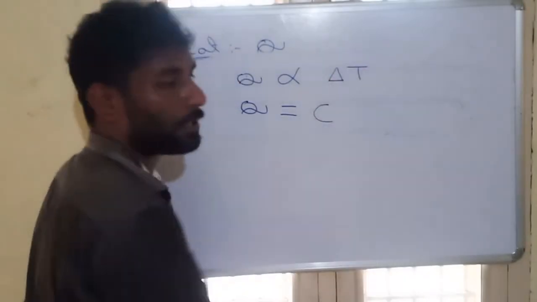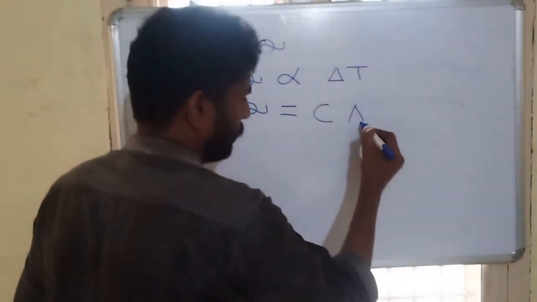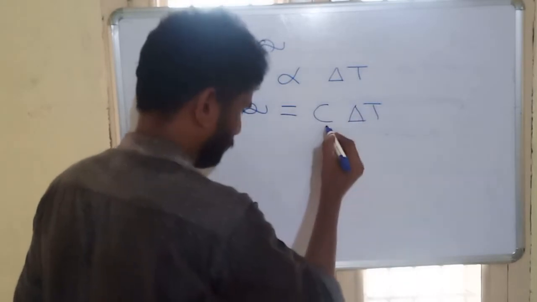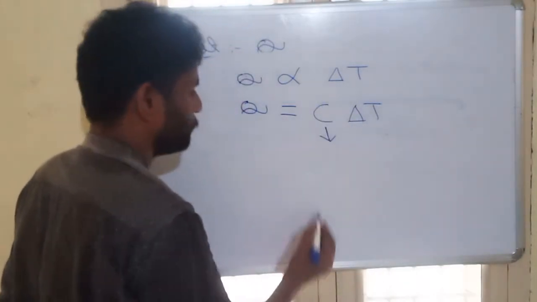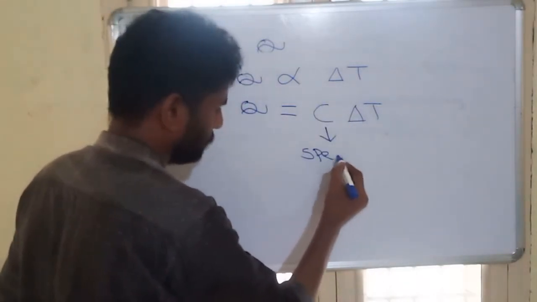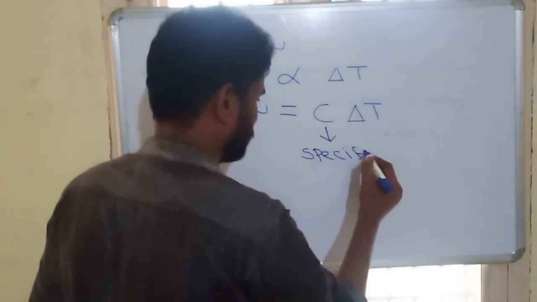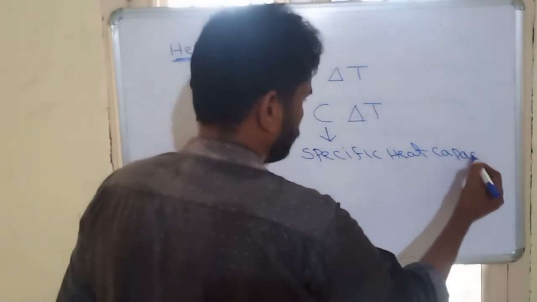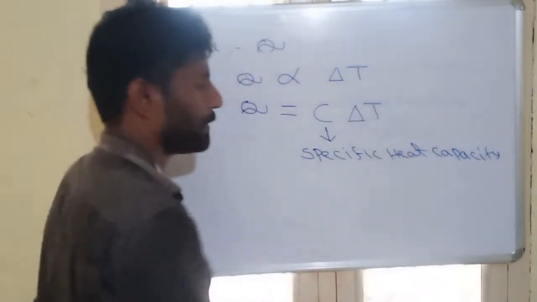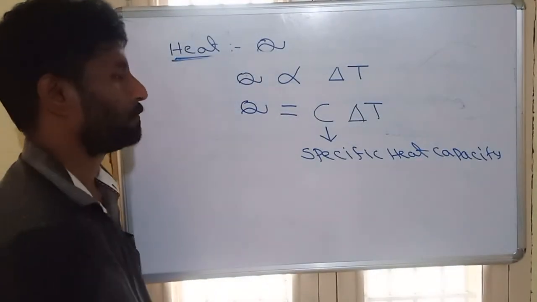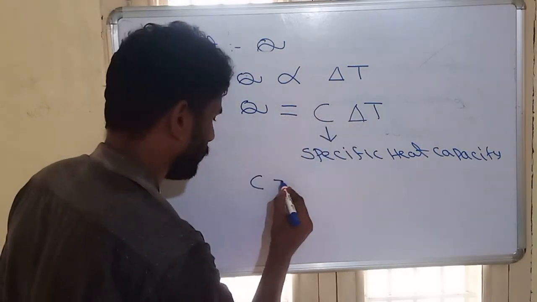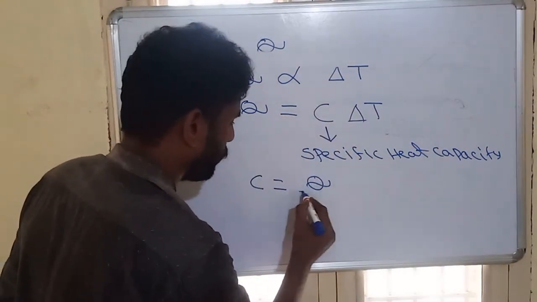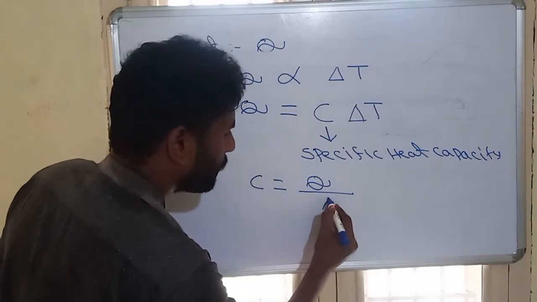That constant we represent with C, so Q equals C into delta T. We call this constant the specific heat capacity, so C equals Q divided by delta T.